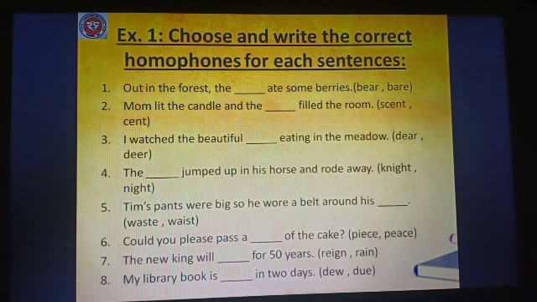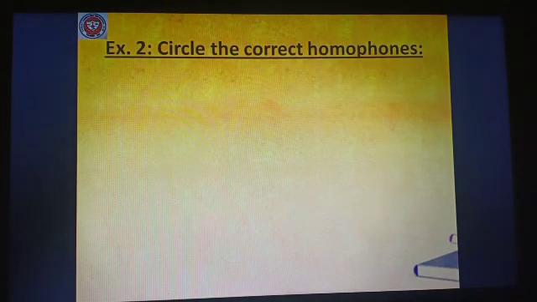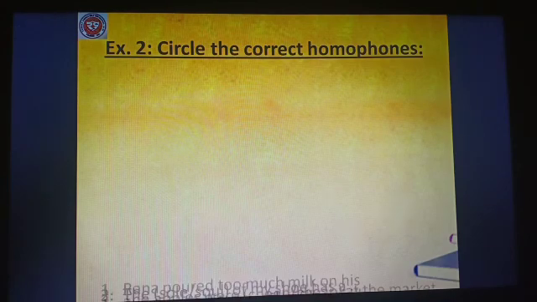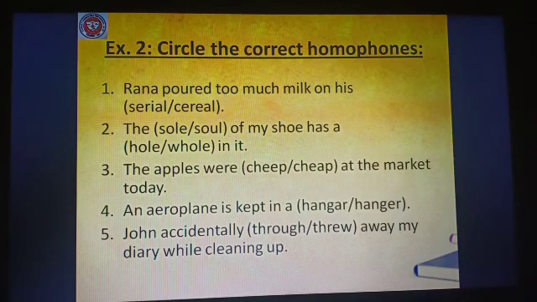Now I am moving to the next exercise, that is exercise 2. Circle the correct homophones. Number 1, Rana poured too much milk on his cereal. S-E-R-I-A-L or C-E-R-E-A-L. Number 2, the sole, S-O-L-E or S-O-U-L, of my shoe has a hole, H-O-L-E or W-H-O-L-E, in it. You will circle the correct option, okay?